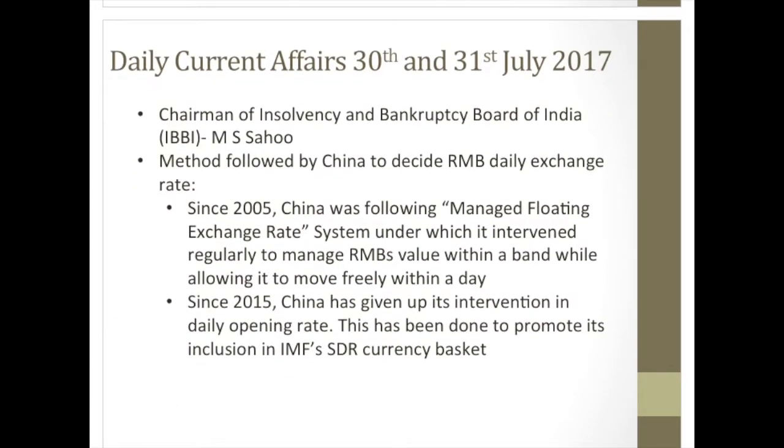Let's talk about the first important item, which is the chairman of the Insolvency and Bankruptcy Board of India. The Insolvency and Bankruptcy Code and also the IBBI, that is the Insolvency and Bankruptcy Board of India, have been in the news recently because of a lot of powers which have been provided by RBI to IBC. So the name of the chairman becomes important, which is M S Sahu.